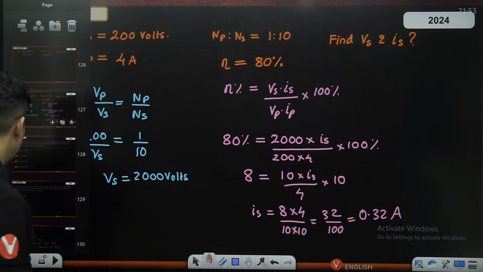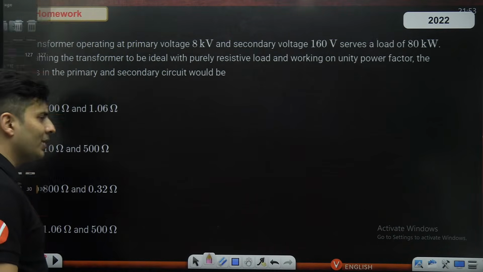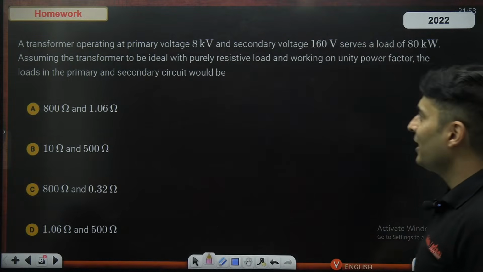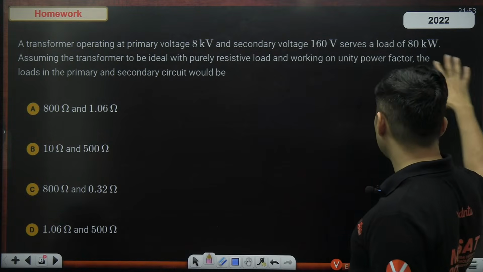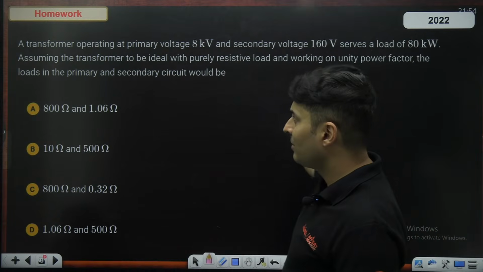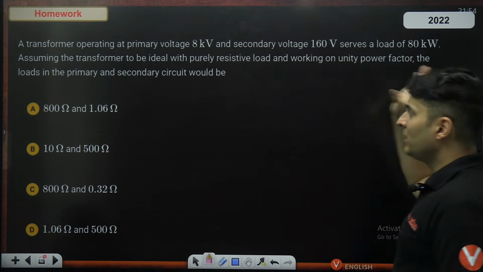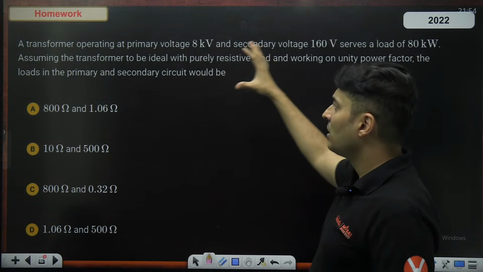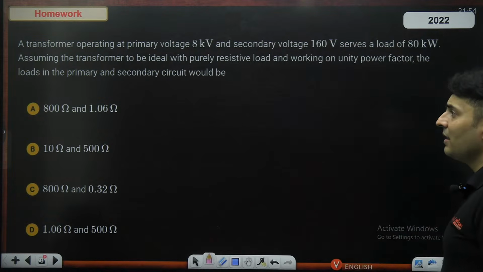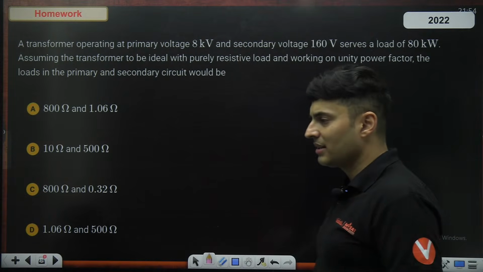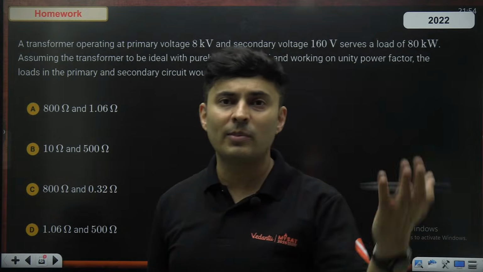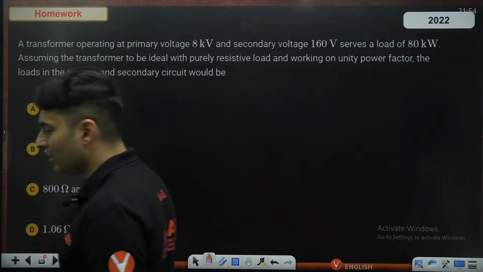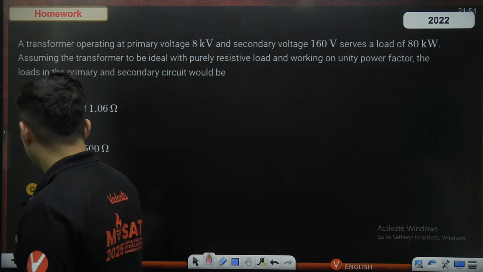Okay. So I kept a homework question for all of you after all of this marathon. Obviously, one question though you should be able to solve on your own. Transformer primary voltage and secondary voltage are given. The power is also given. Assume it is ideal, that means 100% efficiency. Then figure out what are the primary and secondary resistances on both the sides. Hint: power is V square by R. If you know this, your job is done. That's all. So that's your hint.